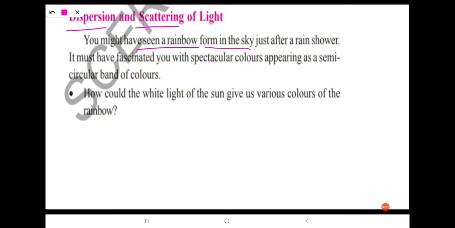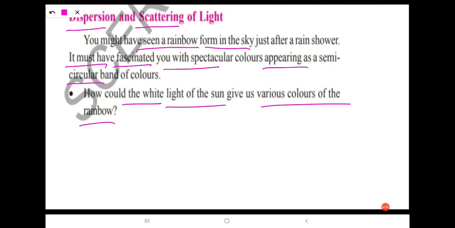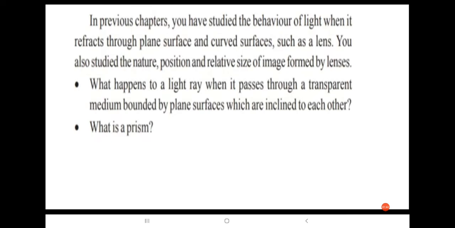You might have seen a rainbow form in the sky just after a rain shower. It must have fascinated you with spectacular colors appearing as a semicircular band of colors. So how could the white light of the sun give us the various colors of the rainbow?